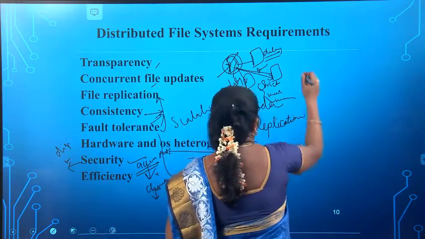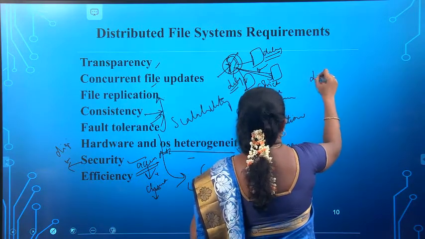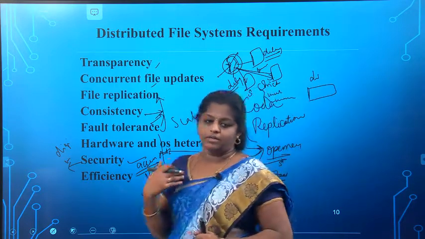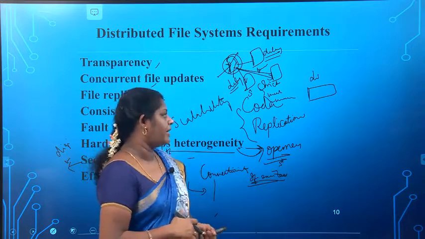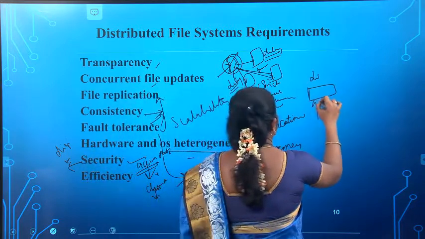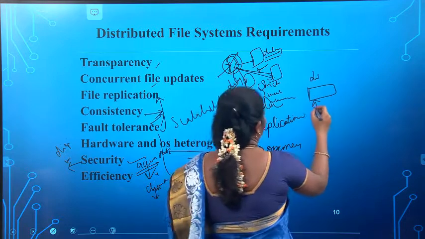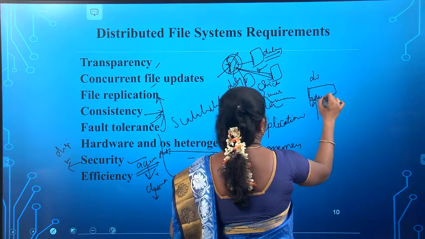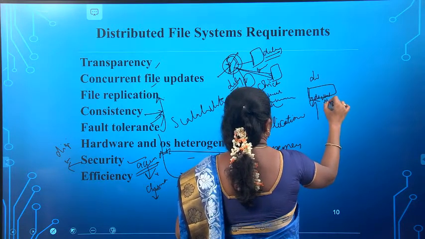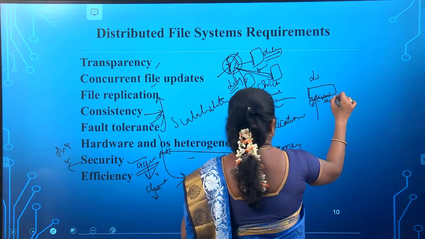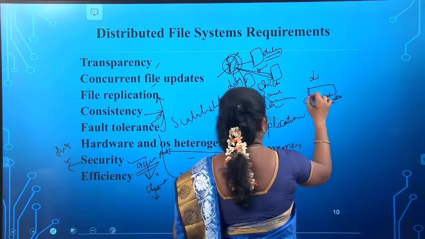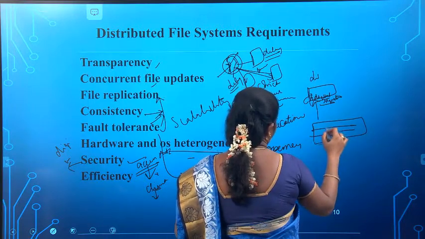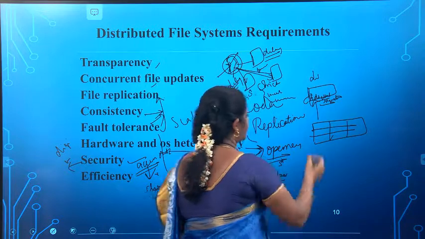I already explained the encryption method. The digital signature means that when a client wants to access a particular shared file, before or after accessing the file, the client needs to place their digital signature. That also is maintained in the access control list.